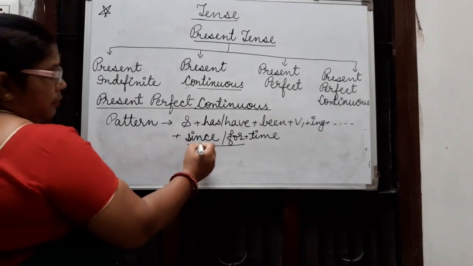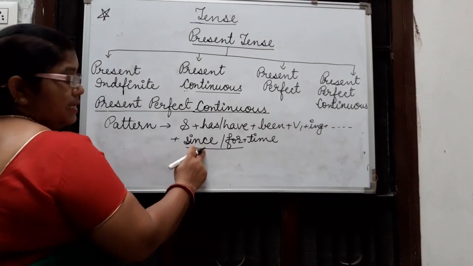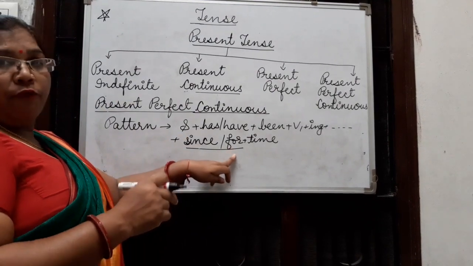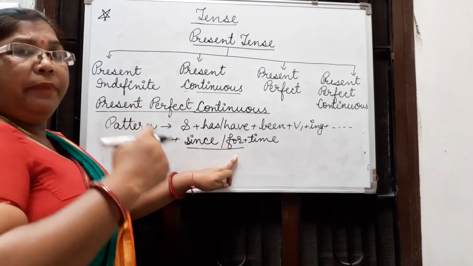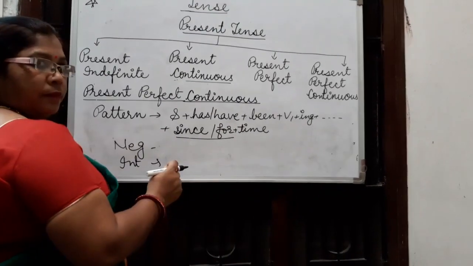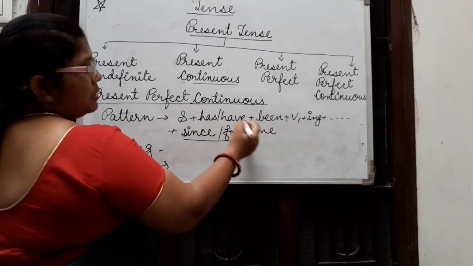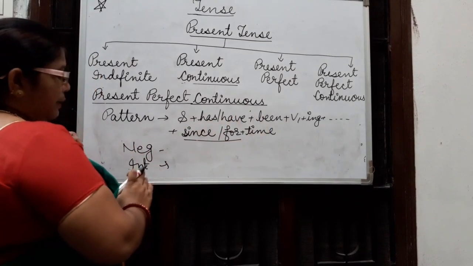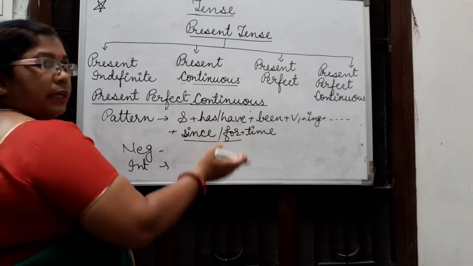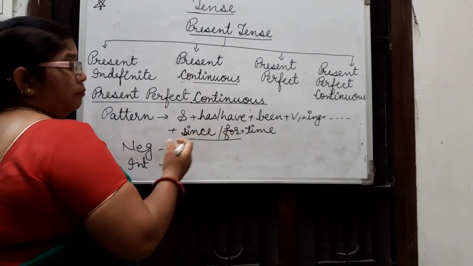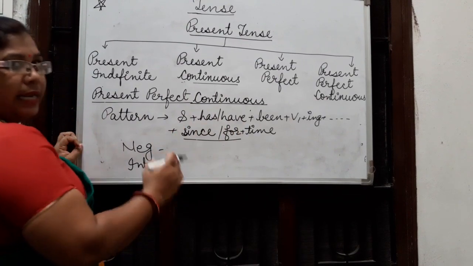Here since is used for a point of time and for is used for a period of time. For negative we use not after has and have, and for interrogative has and have are put before the subject, or before the starting of the sentence.